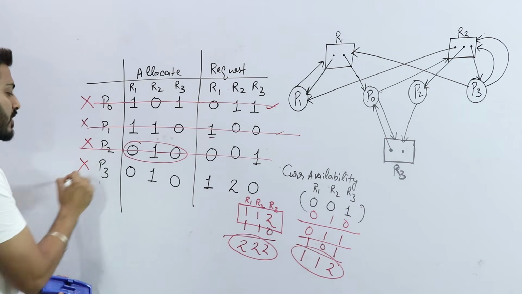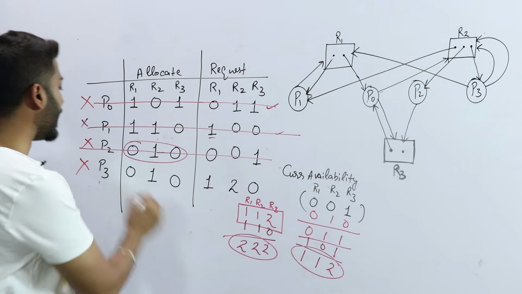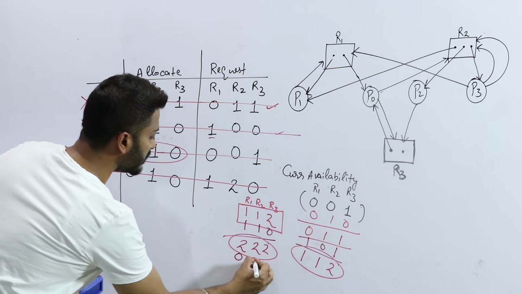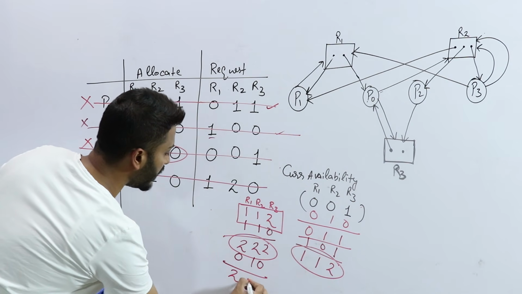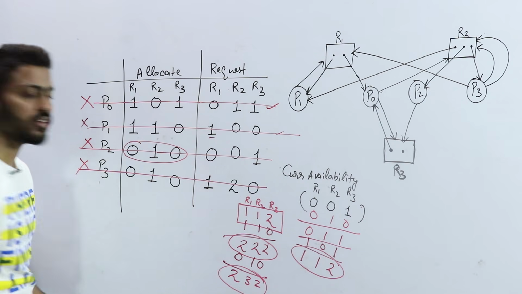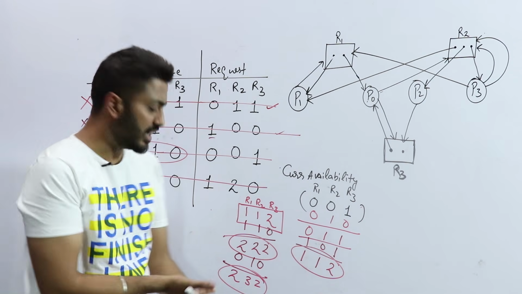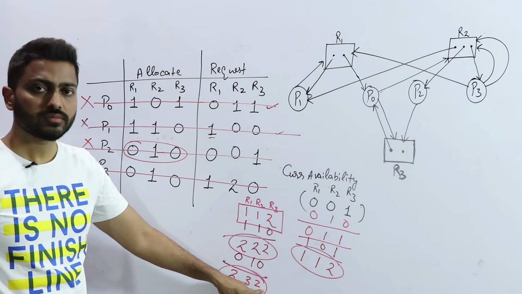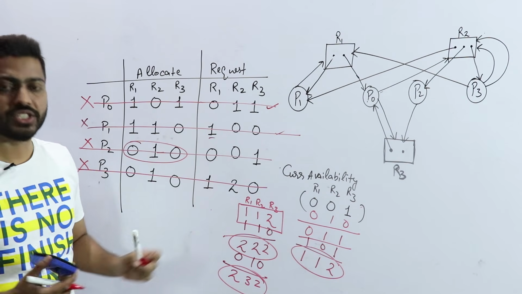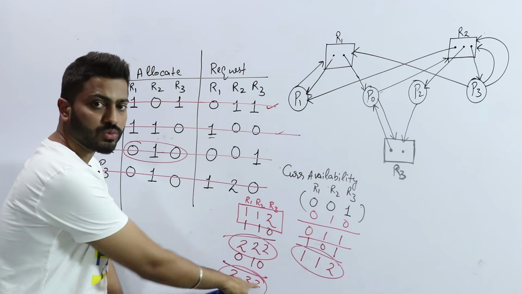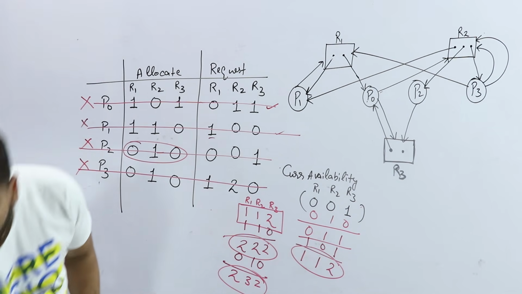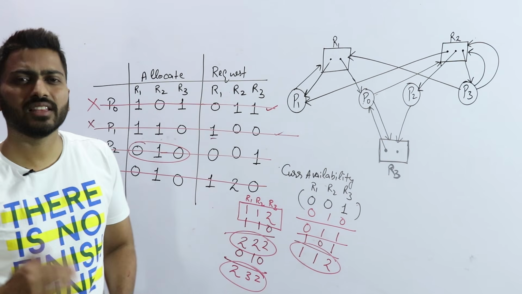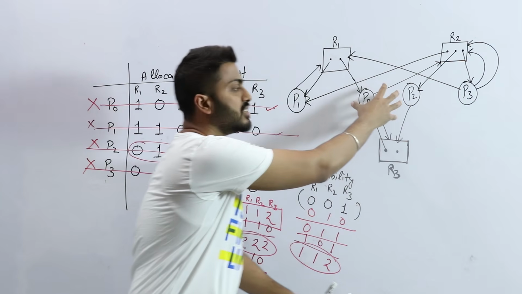So P3 will also get successfully terminated and it will be removed from the system. Whatever resource it held, 0 1 0, will be added again. So this will be the current availability. This is just for knowledge, in case they ask what the current availability is at the end. So you can say 2 3 2. If they ask what the last updated availability is, you can say 2 3 2. But mainly they will ask whether this contains a deadlock or not.